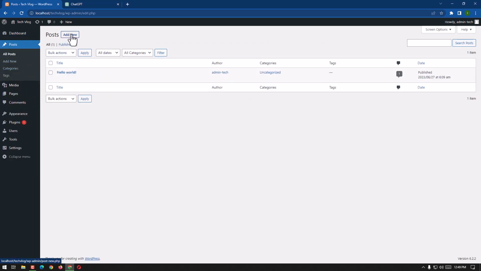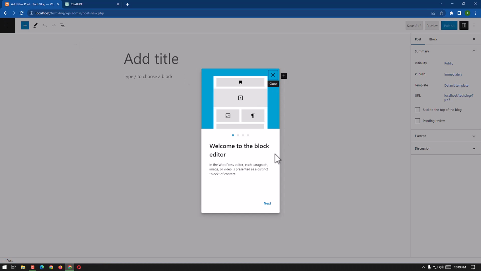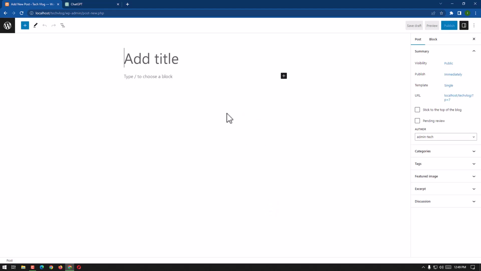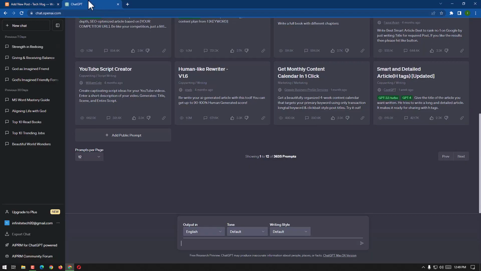We shall go here, add new, because I didn't have any previous, and I'm gonna add the new one. It is giving me the option to add the new one, and for now it is being closed, and I will be posting the blog here.